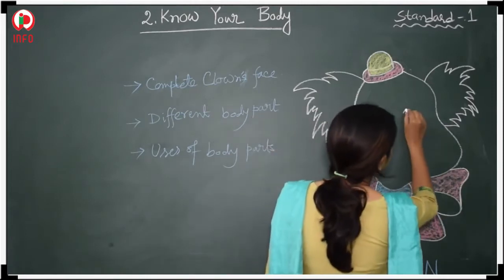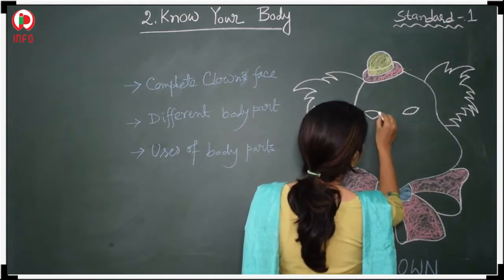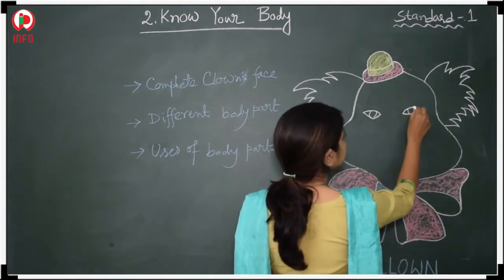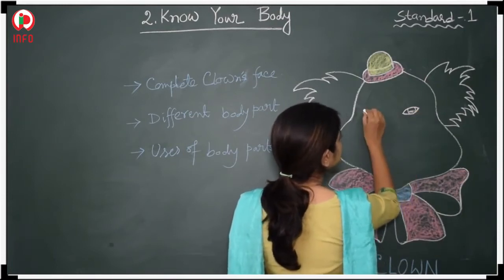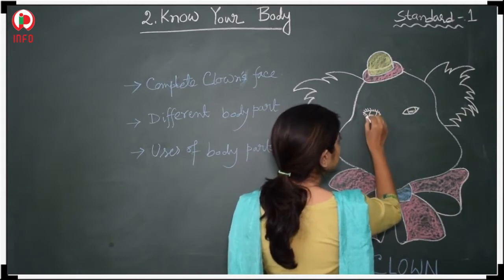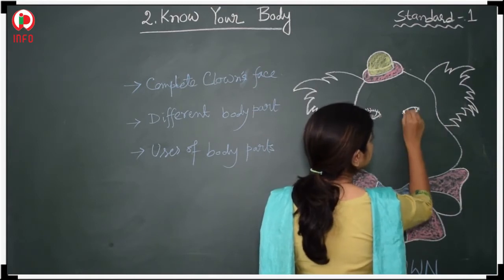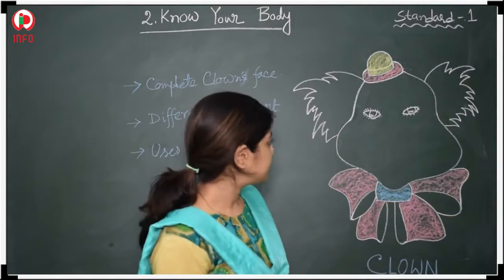First, this one is, suppose, an eye. These two are the eyes. Okay? See here. All of you know that different small eyelashes also are there in our eyes. So these two are the eyes.